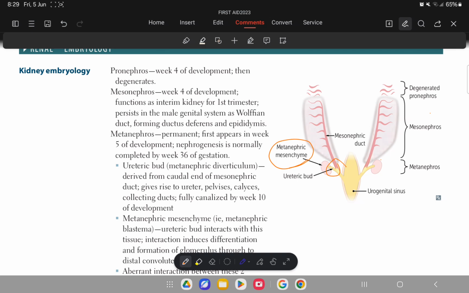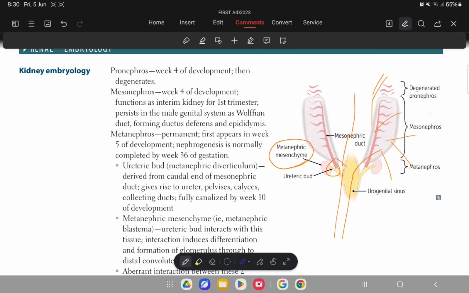This ureteric bud will lead to the formation of the ureter. Remember all the caudal portions of the urinary tract system above the bladder: the ureter, renal pelvis, calyces, and finally the collecting ducts.